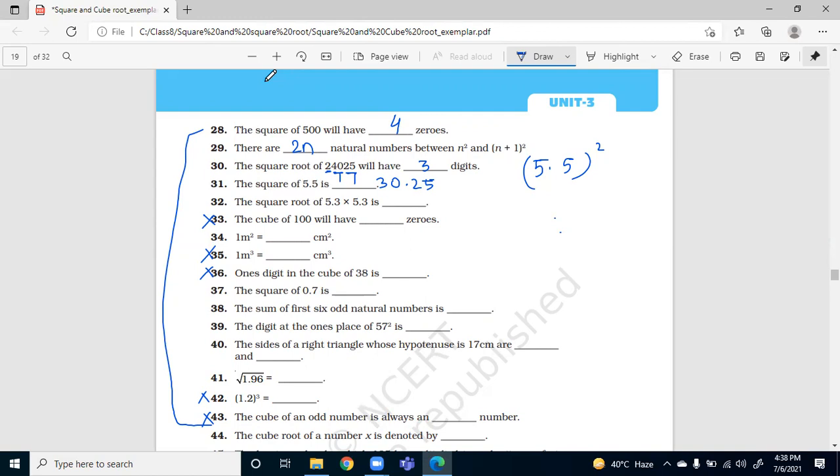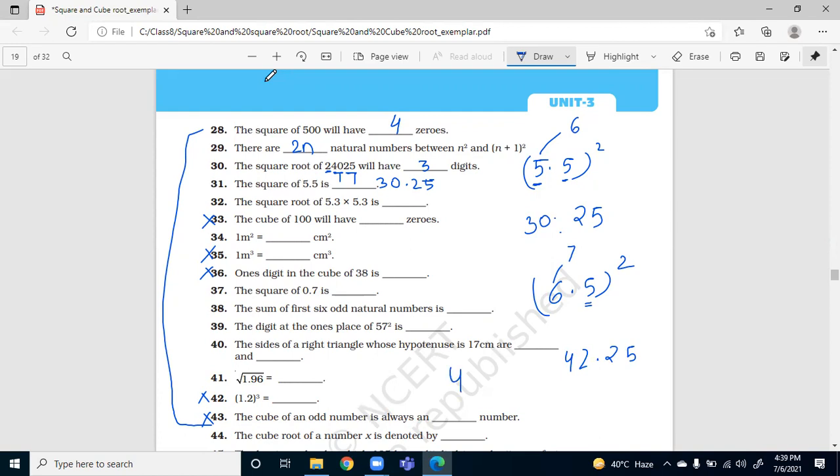The way is very simple. I have to keep in mind that square of 5 is 25, and then for the number before 5, I have to write its consecutive number. 5 into 6 is 30, so 30.25. I can find any square which ends with 5. Let me tell you, like 6.5 square. Again 5 square is 25. Consecutive number of 6 is 7. 6 into 7 is 42. So it is 42.25.